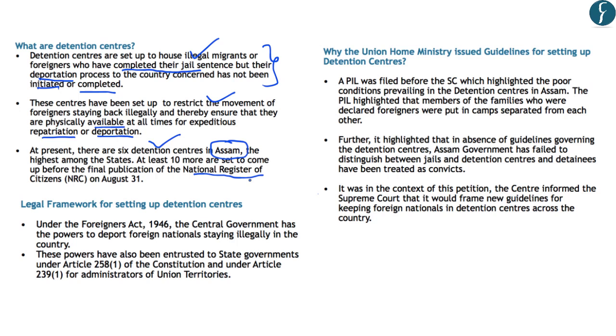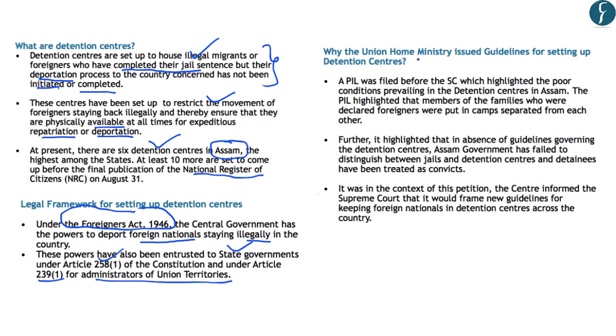Now, what is the legal framework for setting up of such detention centers? So, under the Foreigners Act of 1946, the central government has the powers to deport foreign nationals staying illegally in the country. And similarly, such powers have been entrusted to state governments under Article 258(1) of the Constitution and under Article 239(1) to the Administrators of Union Territories.